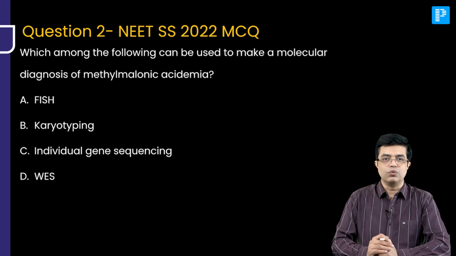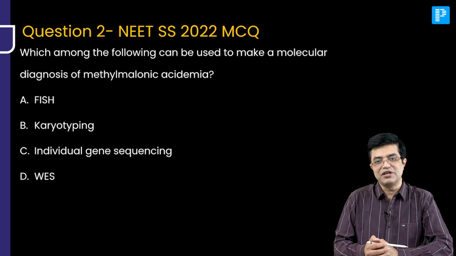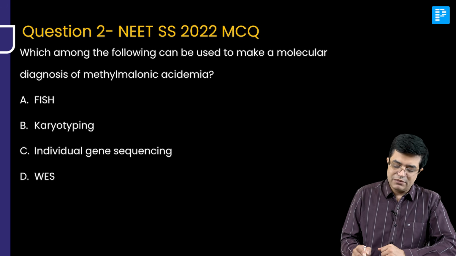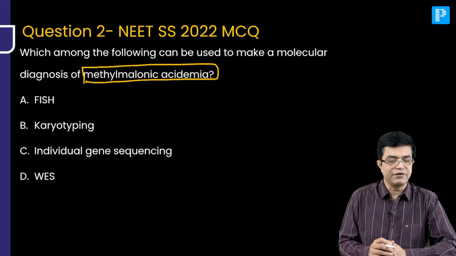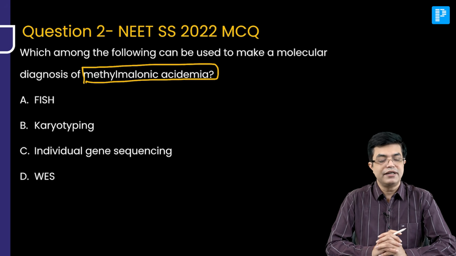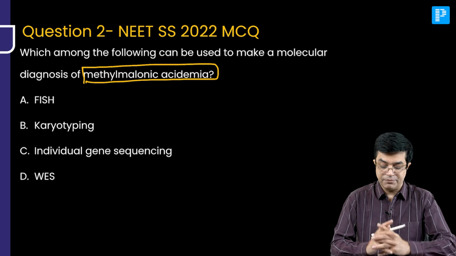Moving to question number 2. And this question, dear friends, is also a NEET Super Speciality 2022 MCQ, very similar to the NEET SS exam. Now, which among the following can be used to make a molecular diagnosis of methylmalonic acidemia? Methylmalonic acidemia is what we are talking about. Methylmalonic acidemia, also called MMA, is a type of organic acidemia. So they are asking you, what is the molecular diagnosis? How would you make the diagnosis?